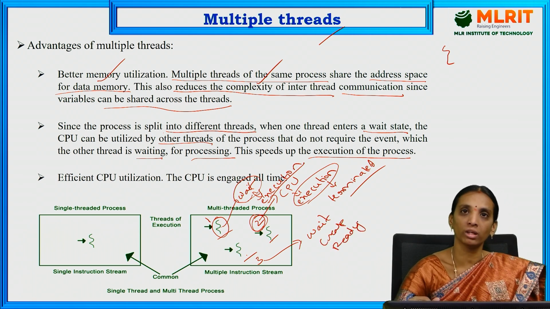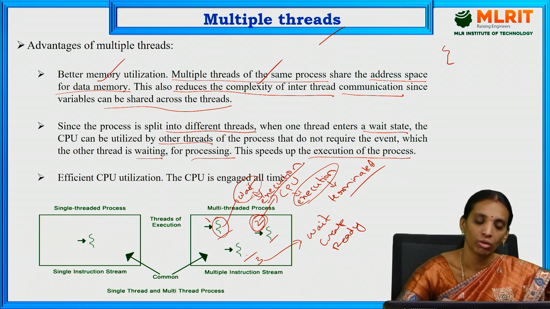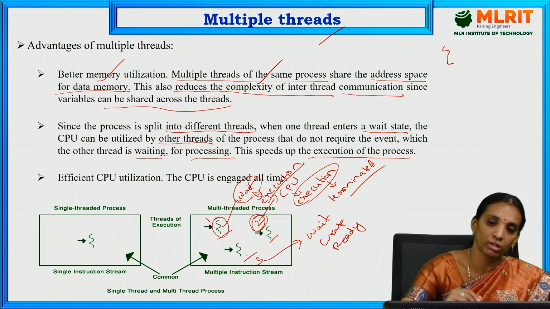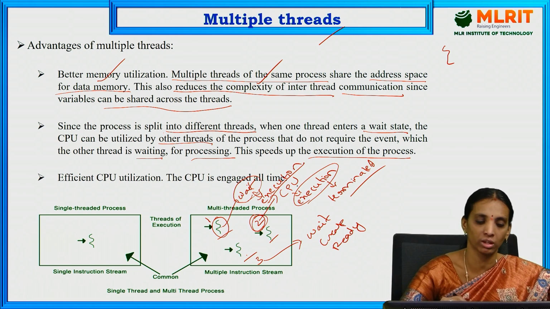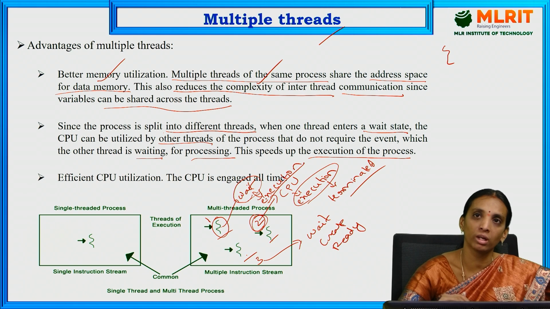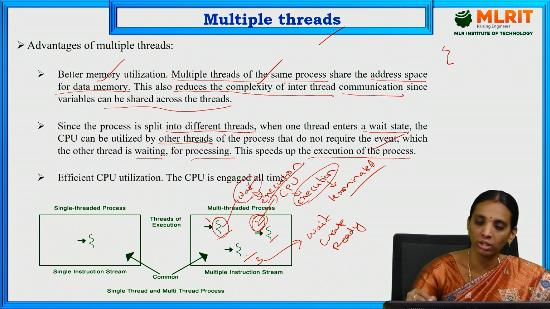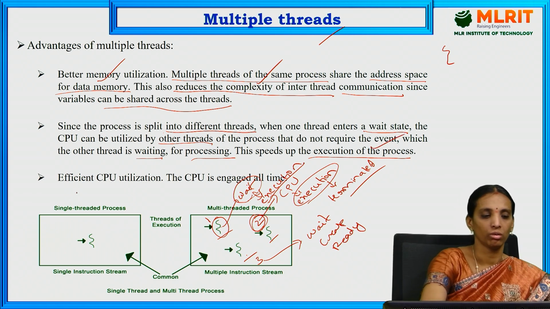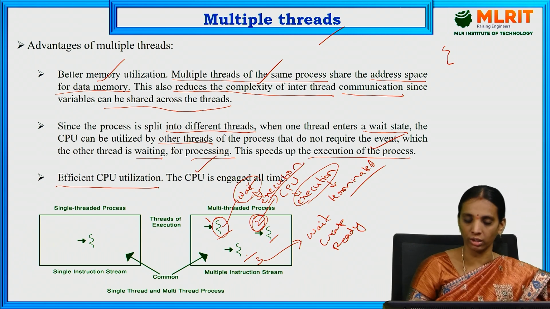Depending on the availability of the resources, each thread will go on execution. Here one thread will be in the wait state, another thread will be in the ready state, and another thread will be in the execution state. That means all the threads will be executing at the same time. All the threads will be flowing their flow of execution at the same time. So this is the speed of the execution of the process. Efficient CPU utilization will be done by this process because the CPU is engaged all the time.